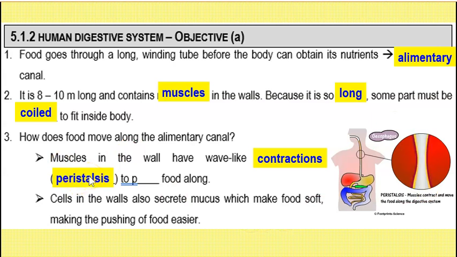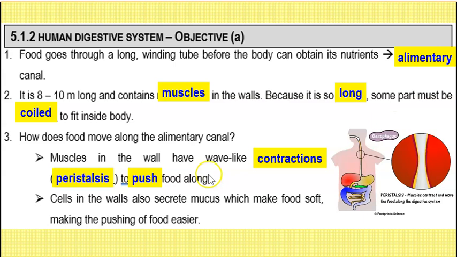And it's very similar to pressing your toothpaste tube. You know, when you press one end of the toothpaste, you can see that the toothpaste actually comes out from the other side, right? That's very similar to peristalsis. So you just imagine your finger is like the muscles. Every time you push the toothpaste, it's like your muscles contracting to push food, and then your toothpaste is like the food. So in order for you to push the toothpaste out, you need to push the tube, right? So these contractions along the walls because of muscles actually help to push food along.